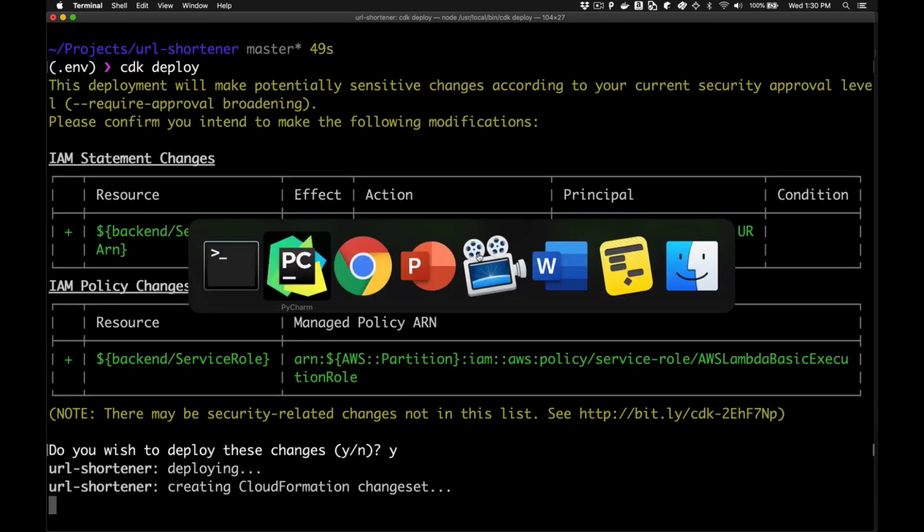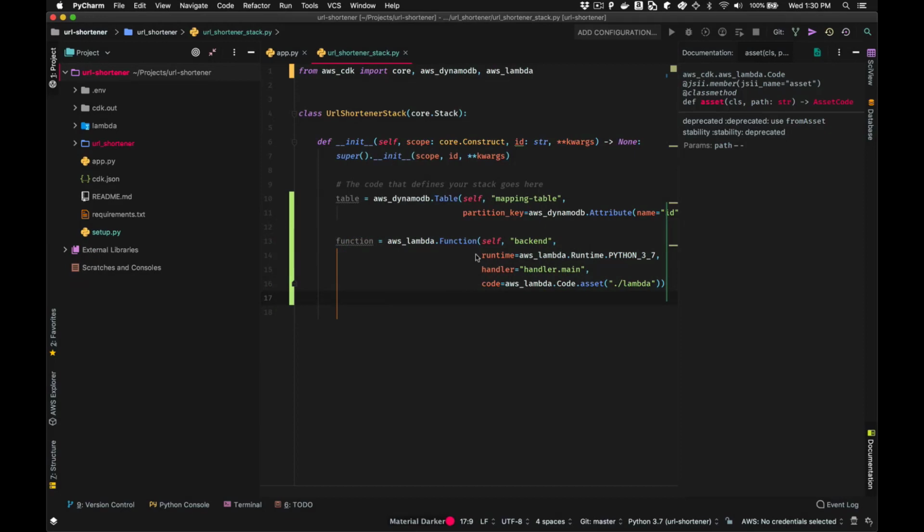And let's take a closer look at our code. We've got our table created, we've got our function modeled, but this code isn't going to work together yet. There's two problems that we need to fix. The first one is that our function doesn't have permission to work with the data in our table yet.